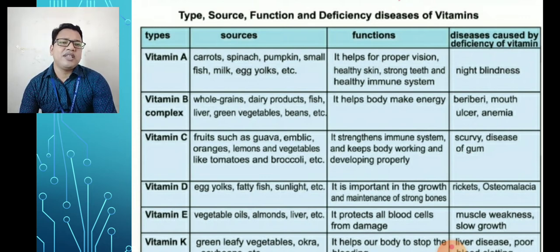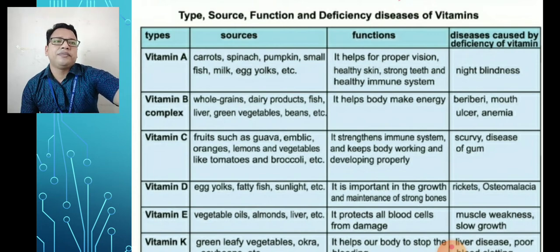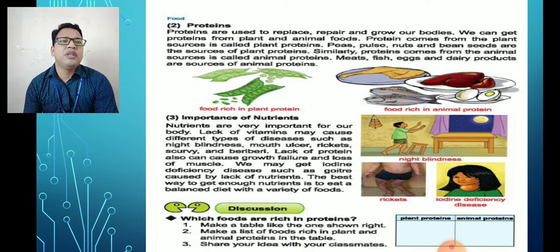Now vitamin E. Sources are vegetable oils, almonds, liver, etc. And the function is that it protects blood cells from damage. And the diseases are muscle weakness and slow growth. Then vitamin K. Sources are green leafy vegetables, okra, soybeans, etc. And it helps our body to stop bleeding. The diseases are liver disease and poor blood clotting.